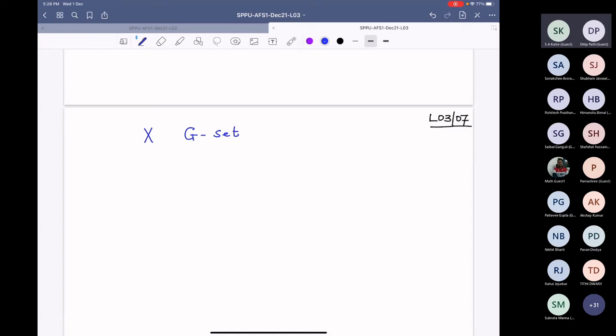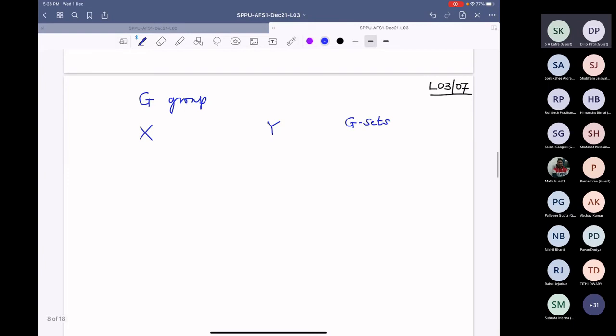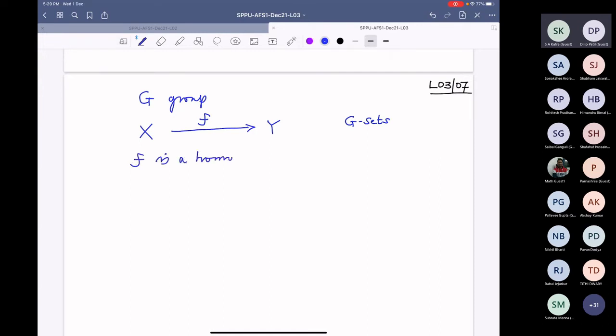So I have two G sets. Let me write more precisely. G is a group, and I have two sets, one is X, the other is Y, and on both, G is operating. So these are G sets. And look at the map from X to Y. F is a map from X to Y. When do you say this map F is a homomorphism of G sets?